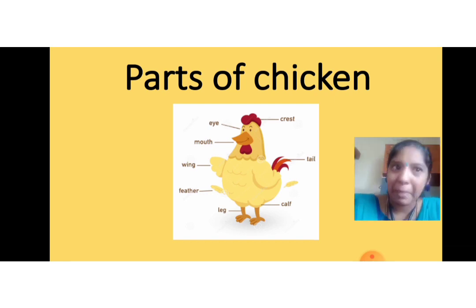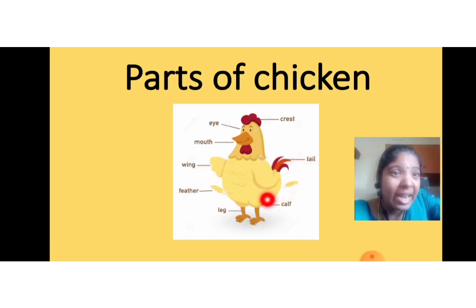And here come the parts of the chicken. Have you all seen a chicken? Yes. The chicken has two eyes, the mouth, a wing, a tail, a leg, and feathers. So these are the parts of the chicken.